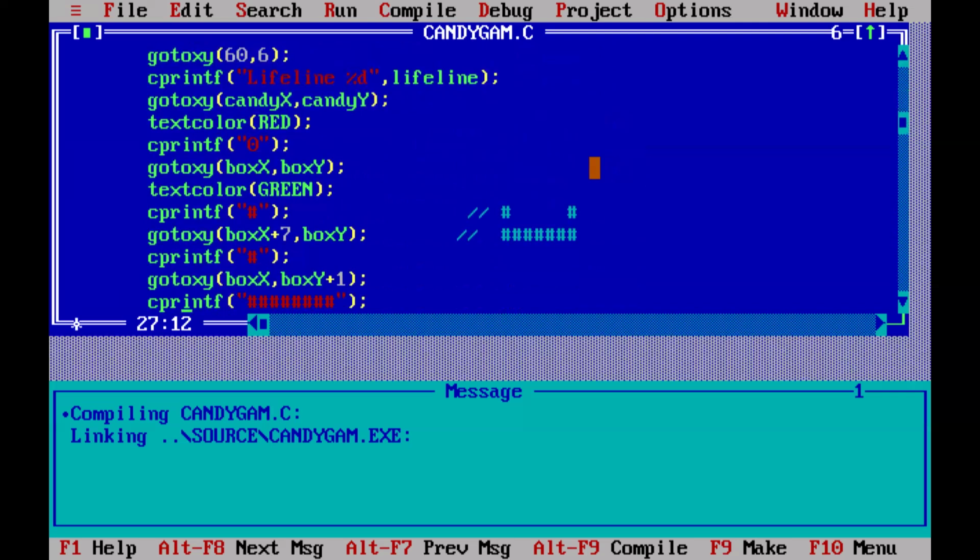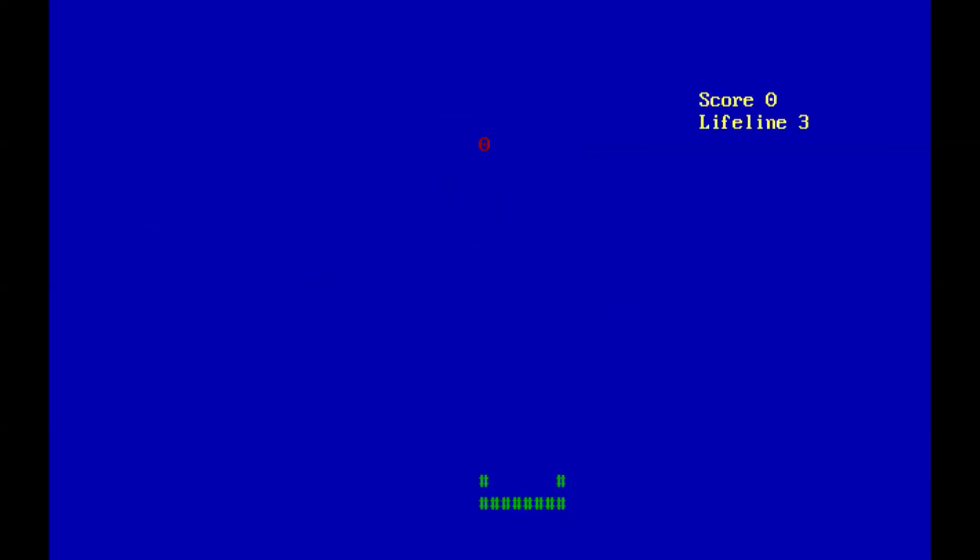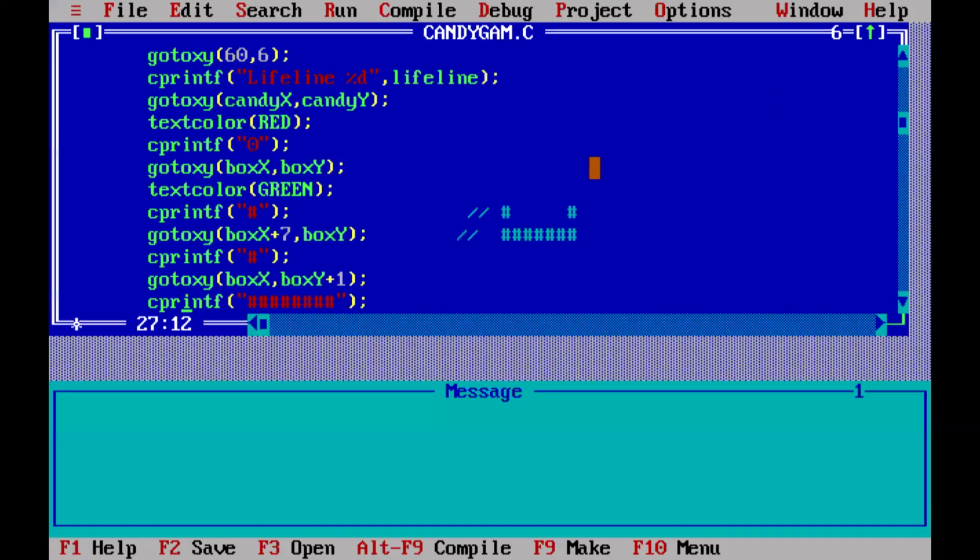Let me run the code. First of all, I will catch the candy. Score is increased. Again. Now I will lose the one. Lifeline is decreased. Again, one decreased. Okay, so game is over. So this is the implementation of Candy Game.